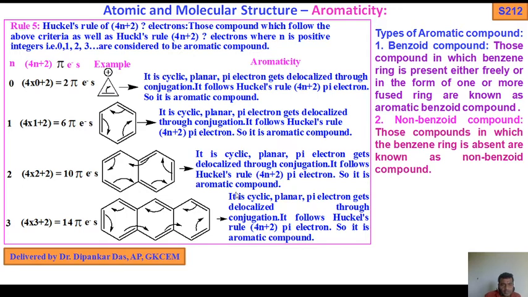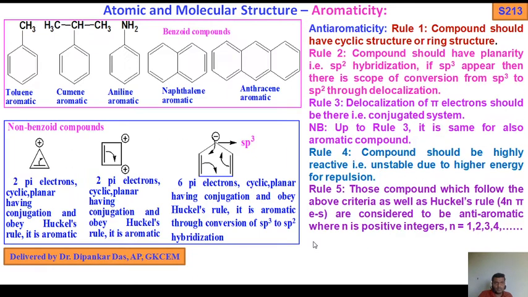Similarly, it can also be explained in the case of naphthalene and anthracene. The types of aromatic compounds are benzoate compounds and non-benzoate compounds. Benzoate compounds have a benzene ring and non-benzoate compounds have no benzene ring structure. So that is the example of aromaticity after discussing rules 1, 2, 3, 4, and 5, and here which substance is to be called a benzoate compound having a benzene ring and which a non-benzoate compound having no benzene ring. Next, move on to the next slide.